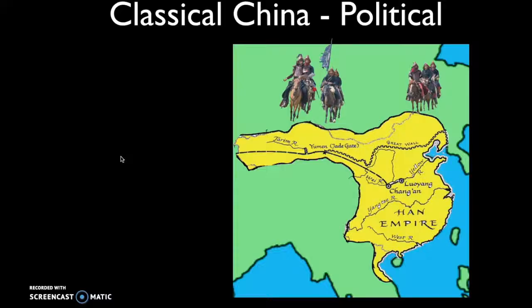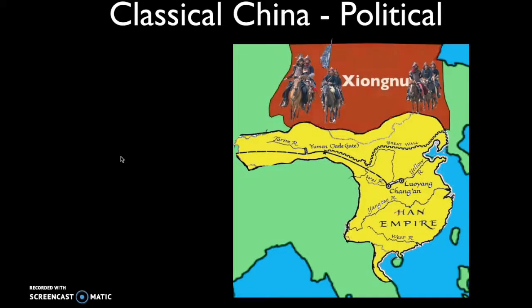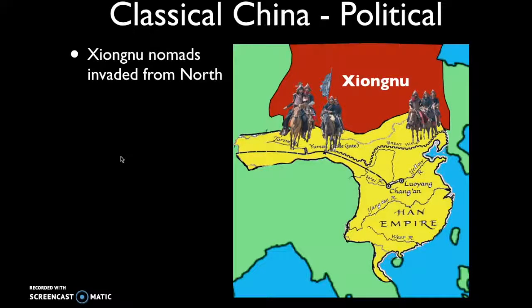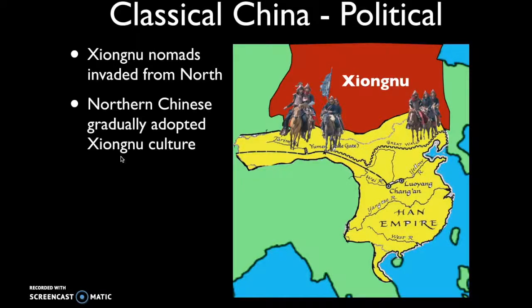And who were the Chinese always worried about invading? Their northern neighbors, the Zhou. So in the 3rd century CE, the Zhou are going to invade from the north. Now, the northern Chinese are going to gradually adopt the Zhou's culture. And we're going to see this especially in northern China with the way in which women in northern China were treated. Because remember, in pastoral societies, women tend to have a little bit more power, a little bit more say. And so we're going to see in northern China that women were starting to gain greater rights as a result of this basically blending of social and cultural traditions.